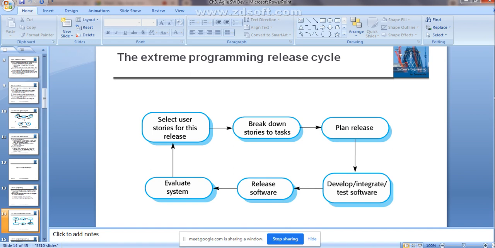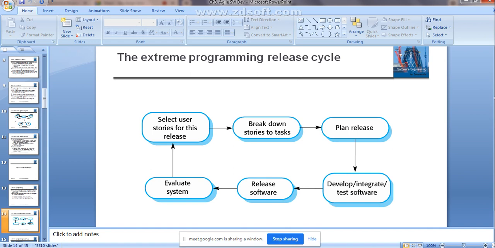First, select the user stories for this release. That means whenever you are going to release the particular software, first select the user stories for this release. Stories are nothing but the requirements, right? Then break down the stories into tasks. As already told in the agile method, whatever user requirements are there, they are going to be assigned priorities, and those having the highest priority will be developed in the initial increments.